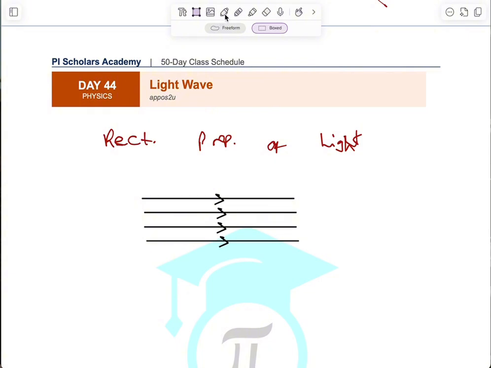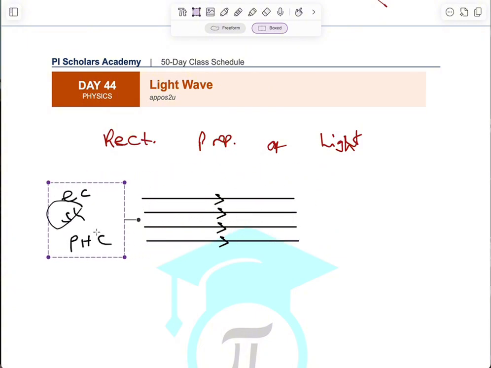So the formation of eclipse, I will talk about the formation of eclipse. I will talk about the formation of shadow. And I will talk about the pinhole camera as well. The pinhole camera. So let me start with the formation of shadow. So what happens is that when light hits an opaque object, so let's say there's an opaque object in the path of this light now.